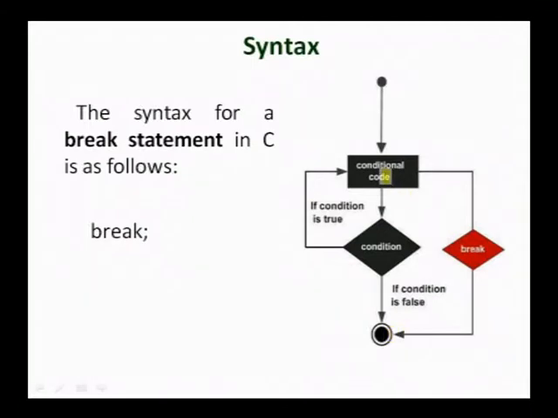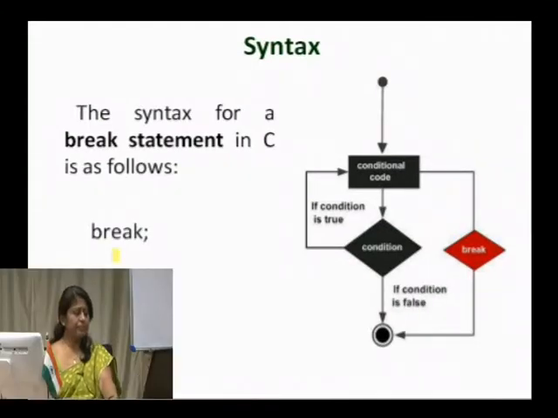Otherwise, if the condition happens to be true, it goes back to the conditional code. So, a break statement is used to terminate abruptly from the loop body. The syntax of the break statement is just the keyword break. This could be preceded by checking a condition, for example, if condition then break. If the condition happens to be true, then it would break from that particular loop body.